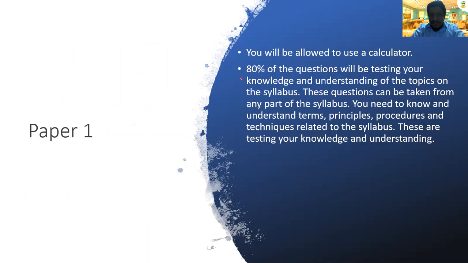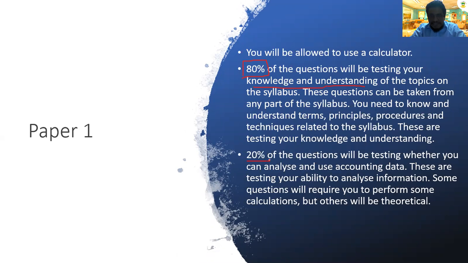Okay, out of the 35 questions, 80% of the questions will just test your knowledge and understanding. Knowledge and understanding means straightforward questions. They just check whether you know or you don't know. If you can remember the notes, if you can remember the knowledge, you can answer. And then 20% of the 35 questions in Paper 1 require you to analyze and use the accounting data. It is like calculation or deep calculation to get the answer.